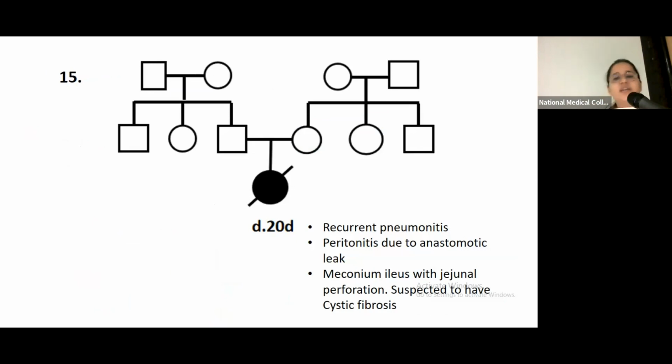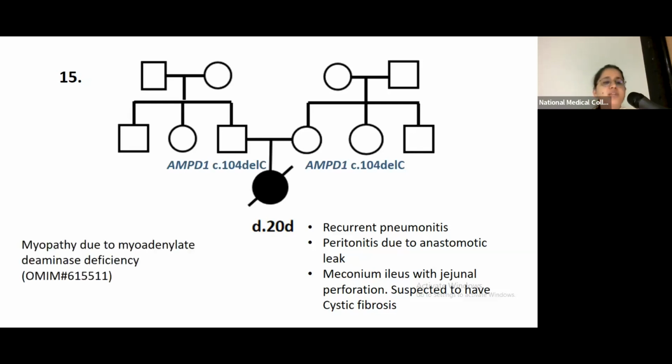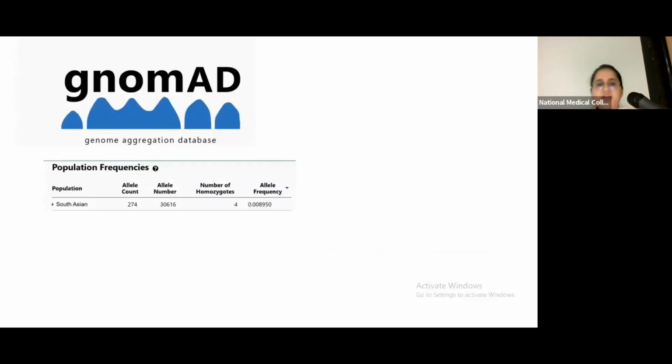In this particular case, the child died at 20 days due to recurrent pneumonitis. There was peritonitis, meconium ileus, suspected to have cystic fibrosis. And initially, the report that we got from the lab was that the parents were carriers for a pathogenic variant in the AMPD1 gene. Now, this gene leads to myopathy due to myoadenylate deaminase deficiency and does explain the phenotype in the proband. But then after 4-5 years, when we reclassified the variant, we first looked at the population database. We found out that there are 4 homozygotes for this particular variant.